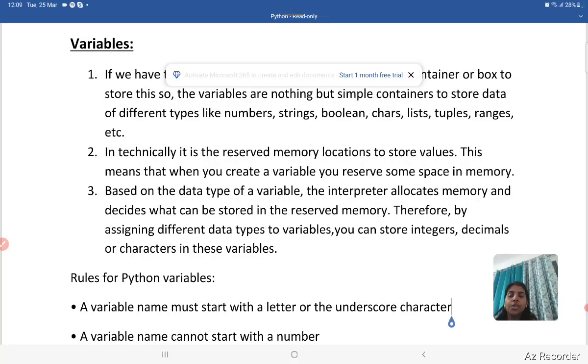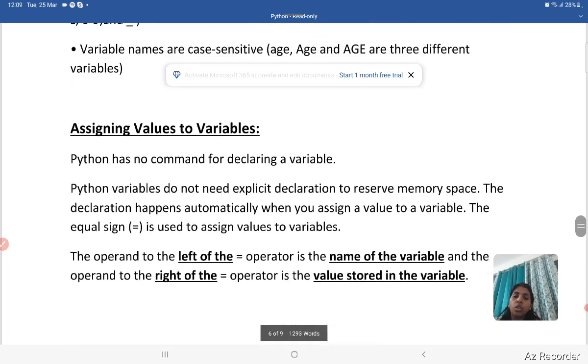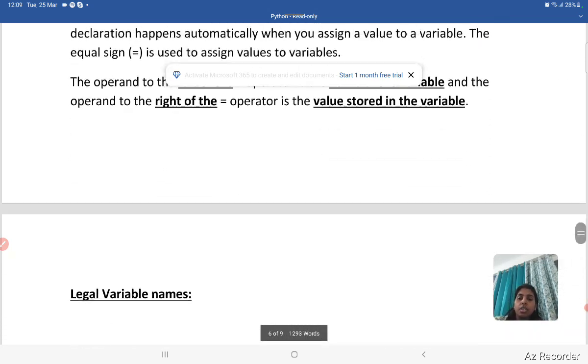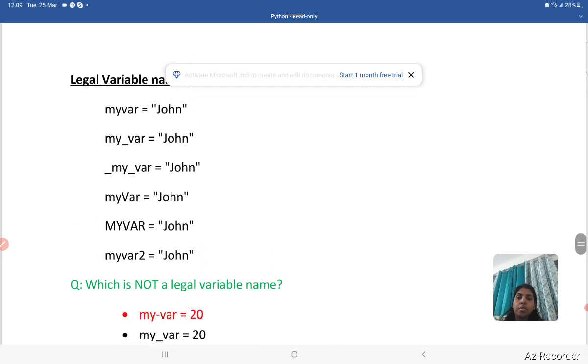In my last video, I discussed what is Python, what are the uses of Python, what is a variable, and what are the rules for creating any variable name. But in this video, I'm going to explain all the questions which are in my document or in my file. I will explain all the questions one after another.